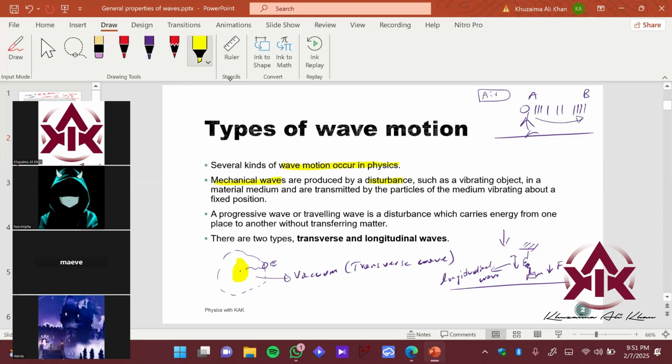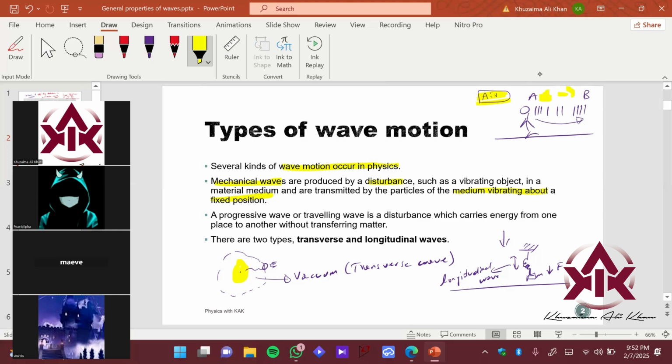And how is the energy transferred? How is the wave transferred? It is transferred by the medium, which is vibrating about a fixed position. So what is the medium in this example? It's air, right? Air has some particles, so it's acting as a medium. What is a medium? It is what carries the wave which causes the sound to travel from point A to point B, right? So air particles are vibrating left and right, in this direction, which causes the transmission of sound from one point to another point.